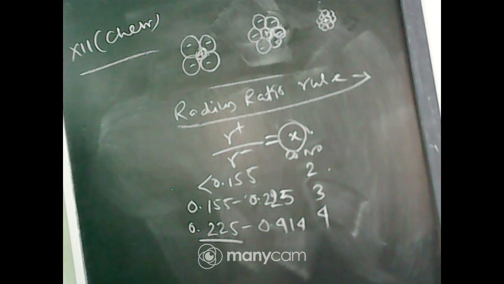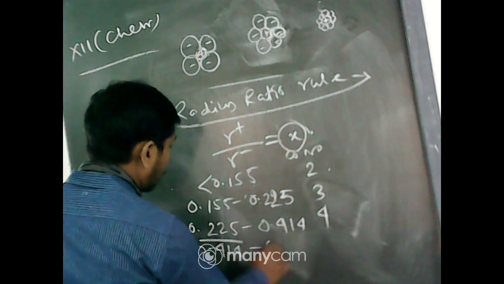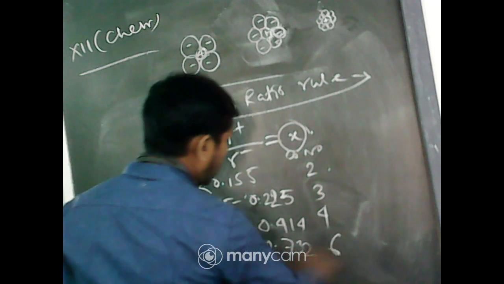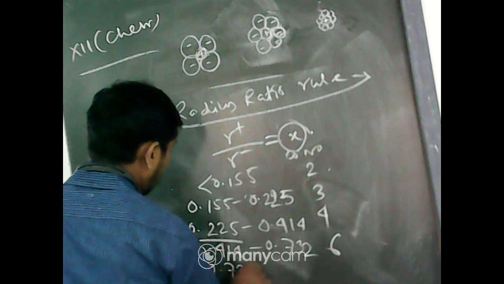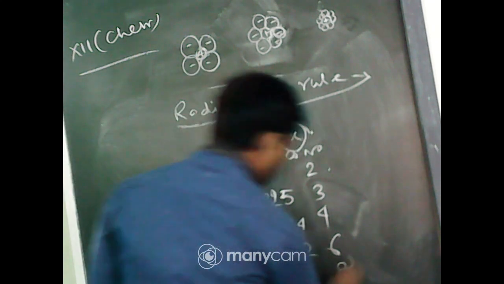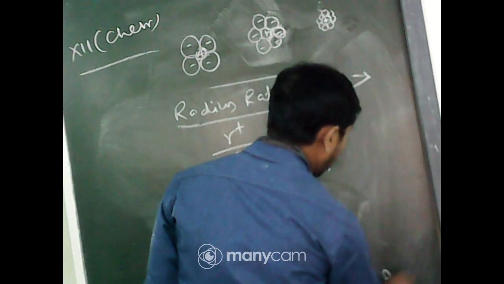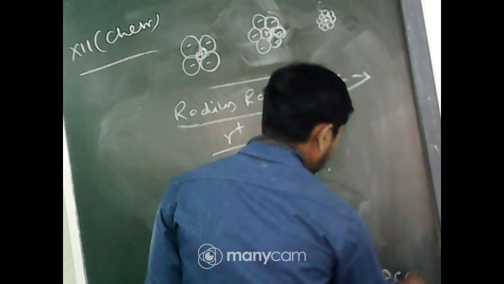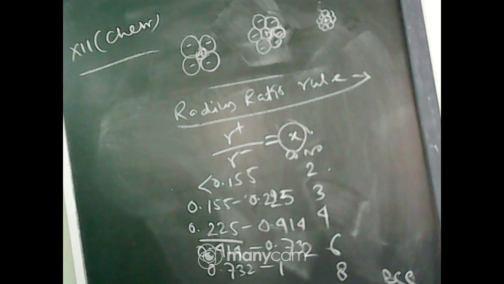From 0.414 to 0.732, it is coordination number 6, and if it is 0.732 to 1, the coordination number is 8. Coordination number 8 is shown by the body centered cubic, BCC lattice. Coordination number 6 is octahedral, and 4 is tetrahedral.